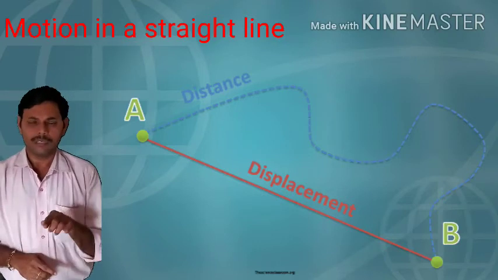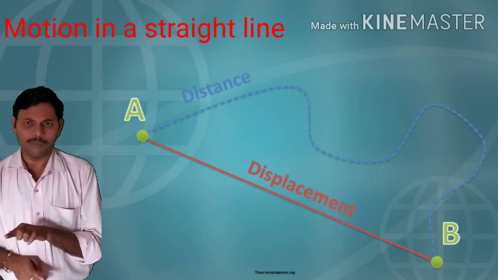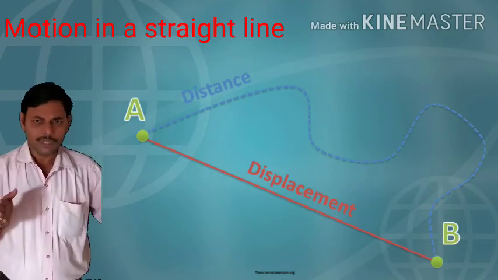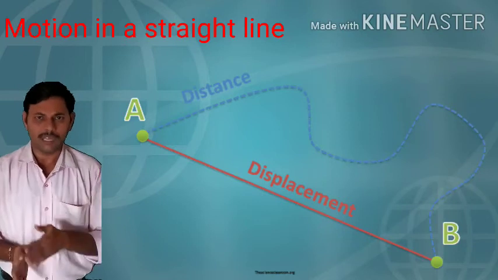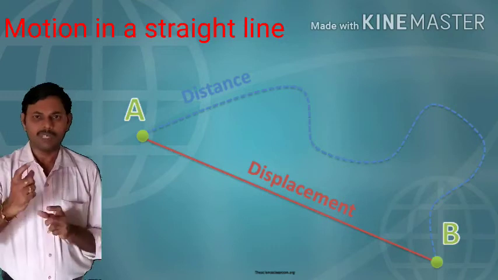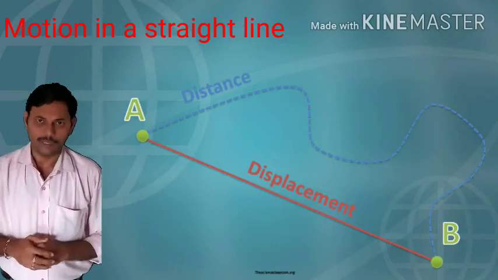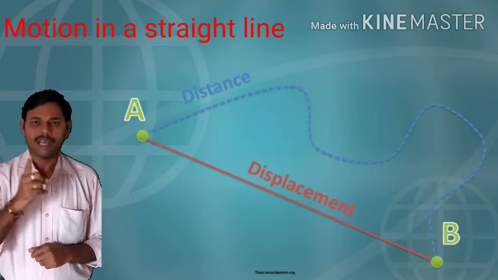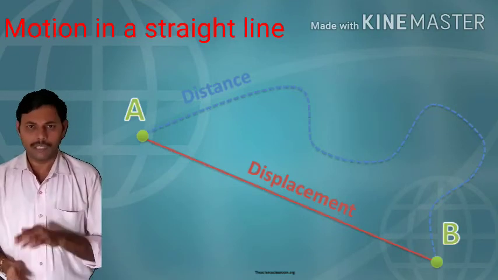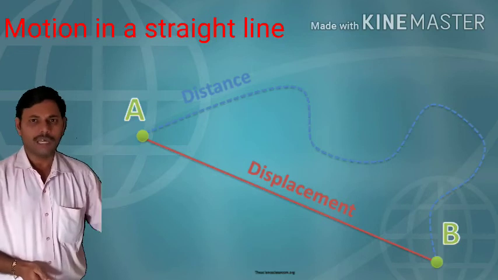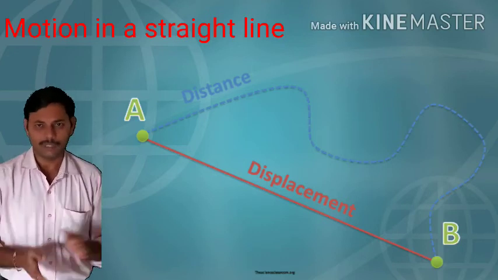In the same case, draw a straight line from A to B. The length of the straight line is displacement. Its direction is from A to B. So distance and displacement can be understood in this example. Distance is the total length of the actual path travelled by the body. Change of position from A to B, the length of the straight line drawn from A to B, is displacement.